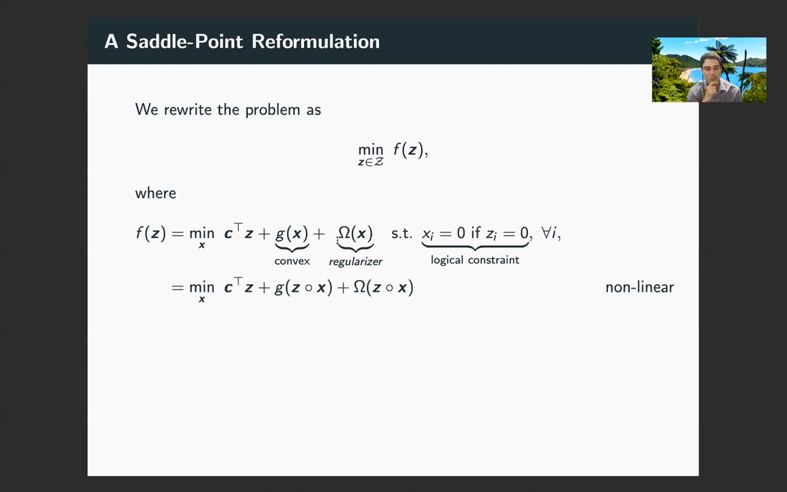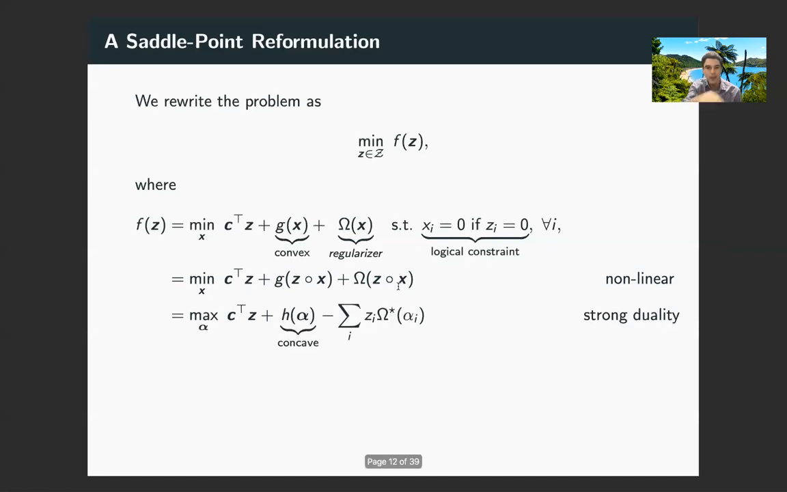Secondly, we're going to apply a nonlinear reformulation of logical constraints. Namely, we're going to recognize that the constraint x equals 0 if z equals 0 holds if we replace z times x for x. After we do this, we're going to invoke strong duality to rewrite f of z as a maximization problem, where h of alpha is essentially the Fenchel conjugate of g of x. The exact details of it are in the paper.